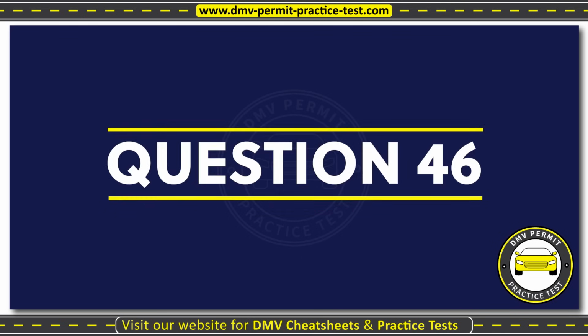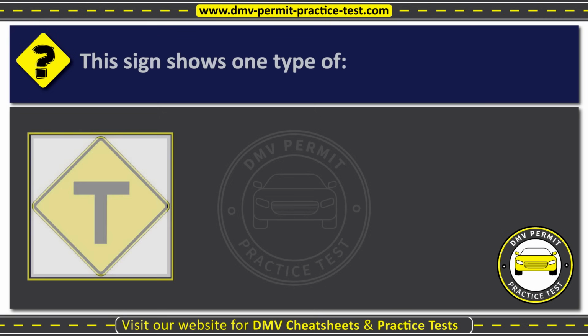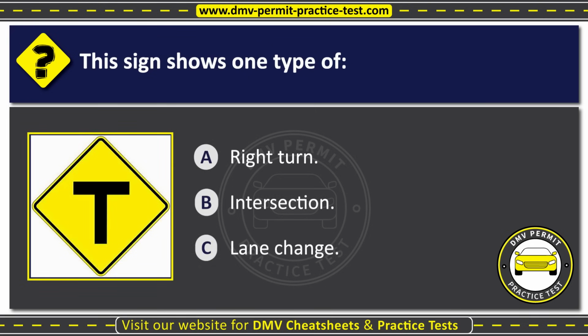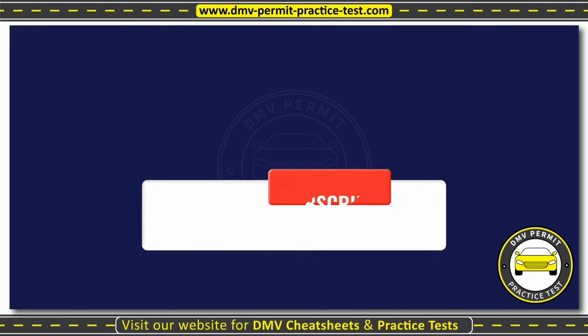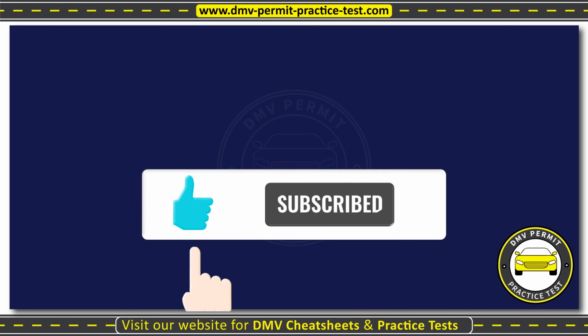Question 46. This sign shows one type of: Option A, right turn. Option B, intersection. Option C, lane change. The correct answer is Option B, intersection.